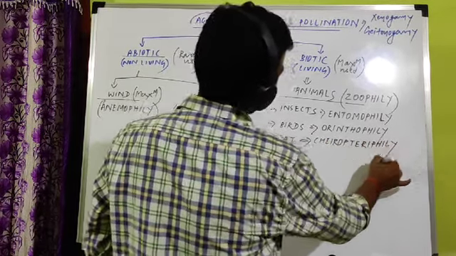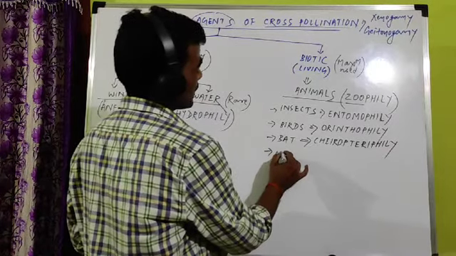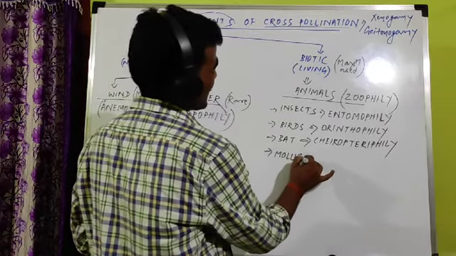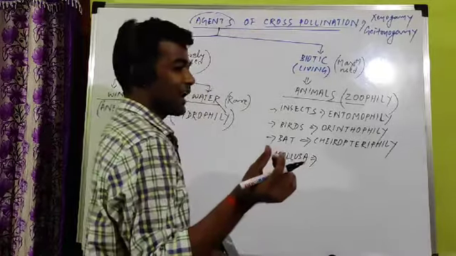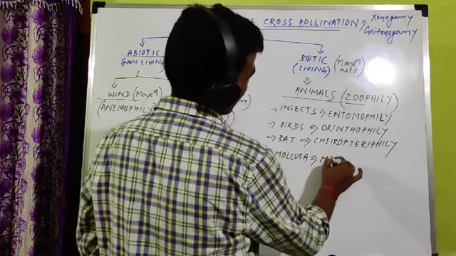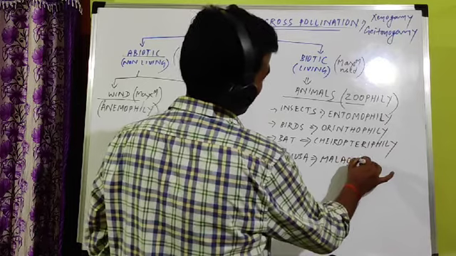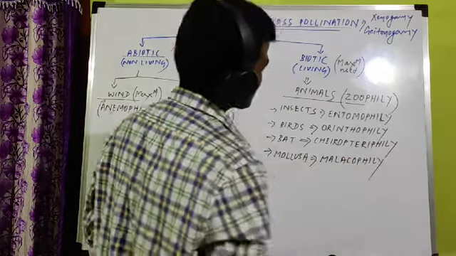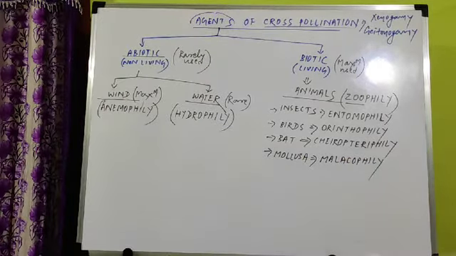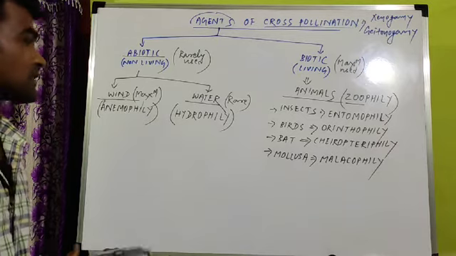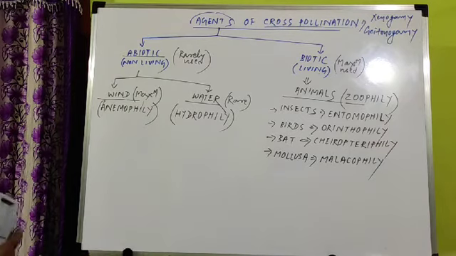Chiropterophily. Similarly, sometimes mollusks are used. Mollusca, just like snails and slugs. That is called malacophily. So these are the common animal agents which help in cross pollination: insects, birds, bats, mollusca. These are the common animal agents used in cross pollinating plants. Now one by one we will discuss.